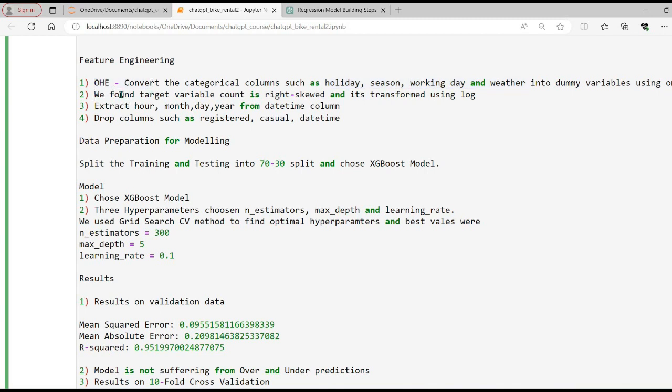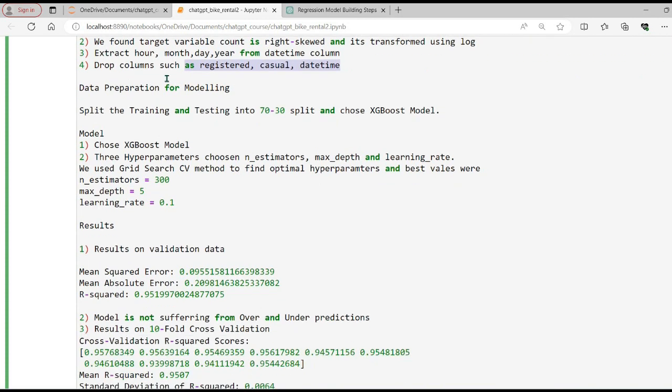Secondly, as we found the target variable count to be right skewed, we transformed this column using log transformation. One column in the data set is a date time column, which has a date as well as time values, so we extracted the hour, month, day, and year from this column. Finally, we dropped some columns which were not required: registered users, casual users, and the date time column.